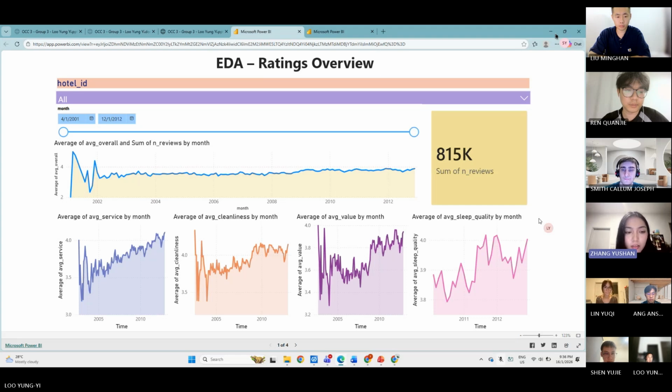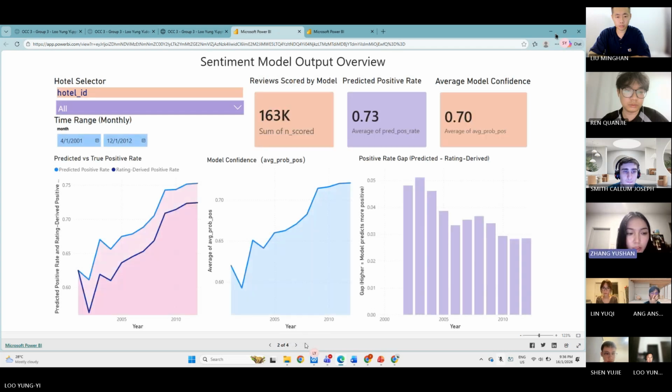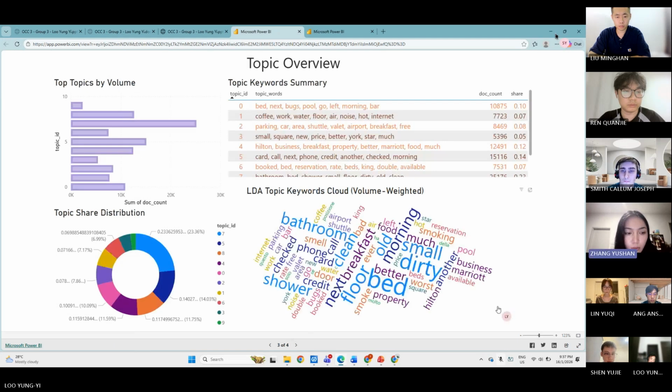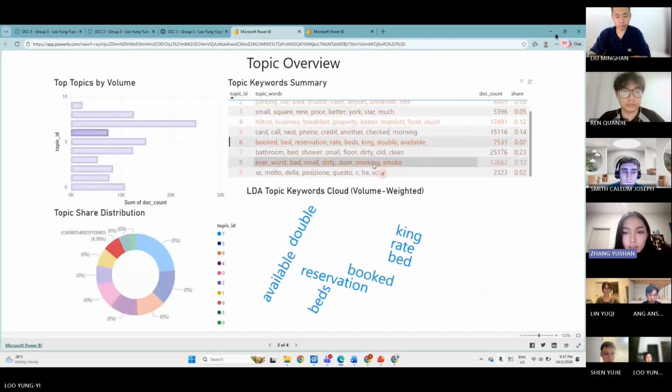When we pick one hotel, the whole page changes together. On the next page, we show predicted positive ratings, model confidence, and a comparison with rating-derived sentiment. On the next page, we can see which topics appear the most, and that many negative reviews are about very specific problems, like the bathroom being dirty and small.